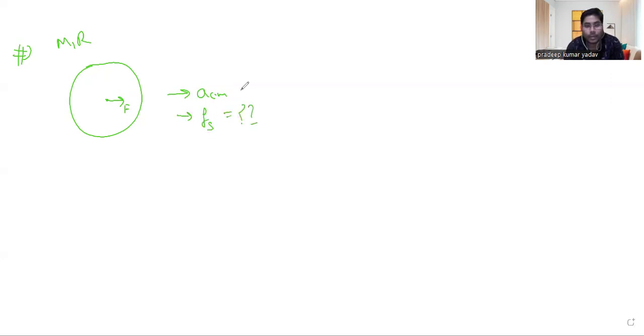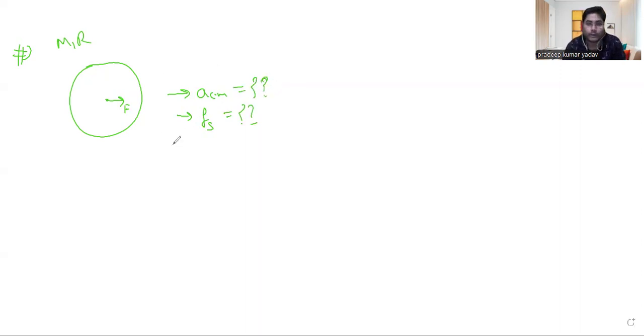Now let's talk about another question. I'm taking the same scenario, but the force is now not acting on the top. Let's say the force is acting at this place, right or not? And we have the same disk, mass m and radius r. Again, the same question: what should be the ACM and what should be the static friction? This is the question.